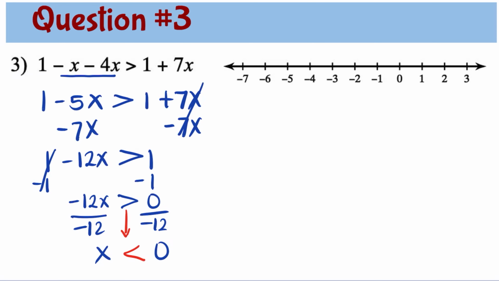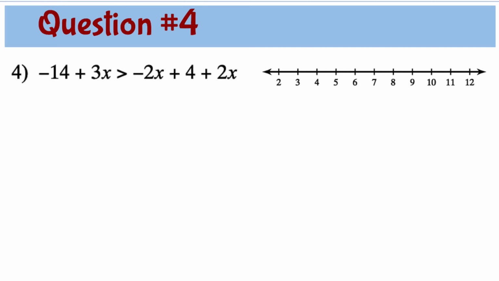So this means that 0 is not part of the solution, so 0 is an open circle. Since x is less than 0, this means that the solutions are the numbers on the left side of 0, so all the negative numbers. So the arrow is pointing to the left.